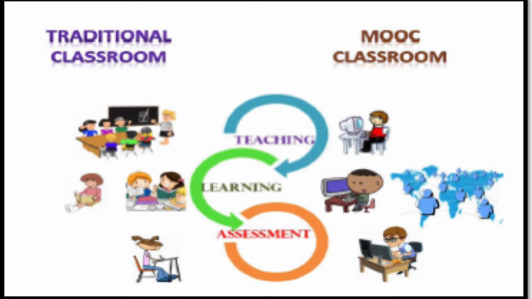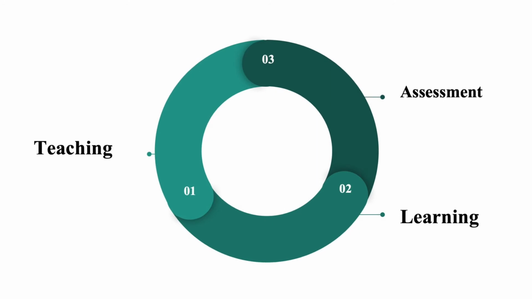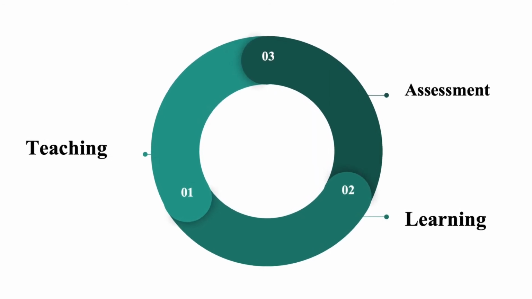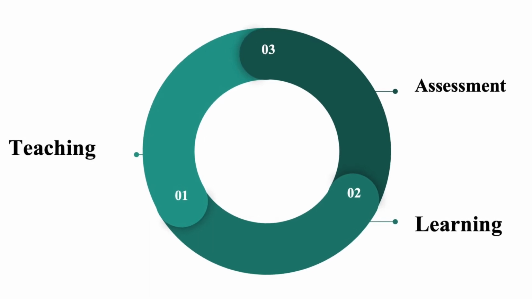The learner can study MOOCs at their own pace, time, and place. However, in the traditional classroom, they have to follow the schedule given by the institution. In a conventional classroom, the teacher teaches the lesson. The students listen and interact with the teacher and peers.